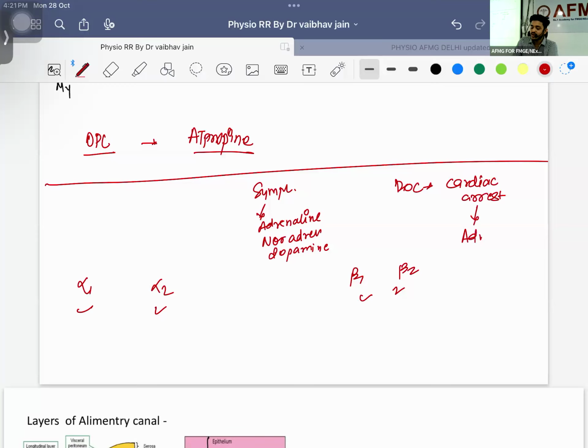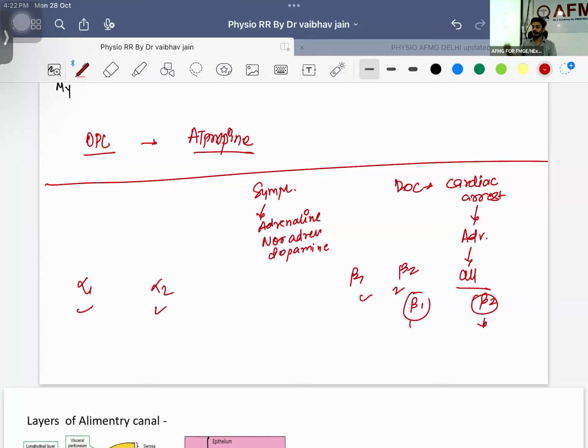Adrenaline, because it is going to work on all the receptors. A for adrenaline, A for all the receptors. Okay. What happens in cardiac arrest? The patient was walking and suddenly collapsed, some uncle fell down in the park. The heart is not working, the lungs are not working, what you will be giving? You will be giving CPR, cardiopulmonary resuscitation. Cardio, sir, we can use adrenaline. Cardio, we can remember beta 1 is the cardio, beta 1 is working on the heart, beta 2 is the pulmonary, it will be working on the lungs, right?